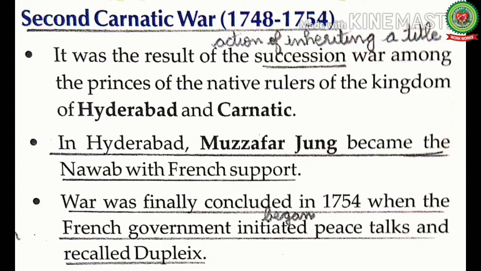In Hyderabad, Muzaffar Jung became the Nawab with French support. But on the other hand, the British supported Nasir Jung, the son of the Nizam of Hyderabad. And during the war, the French defeated Nasir Jung in Hyderabad and made Muzaffar Jung the Nawab. And in return, Muzaffar Jung gave Dupleix a large jagir, or land, in South India.